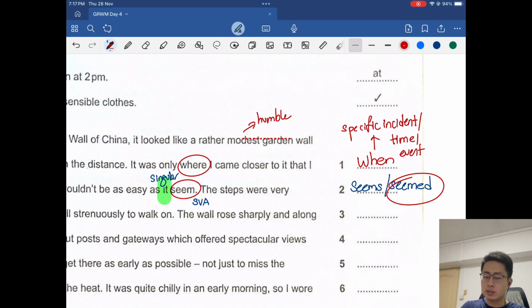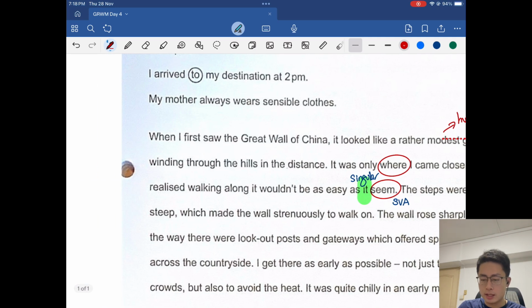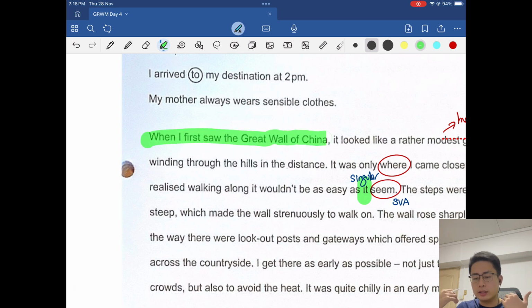Right? This author is actually referring to an incident in the past. Okay? So in his mind, right from the very start, we look at line 0 over here, right from the very start, he's referring to an incident in his past when he first saw the Great Wall of China, when he first visited the Great Wall of China for the very first time, maybe when he was a child. Okay? So this whole incident is already set in the past.